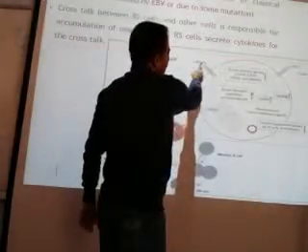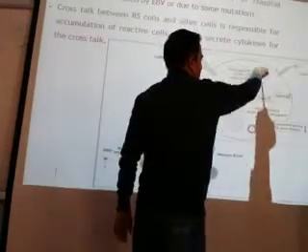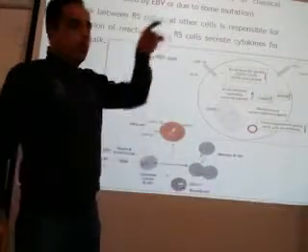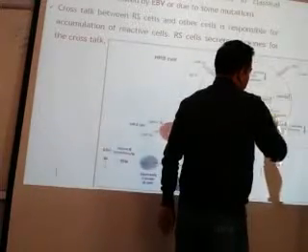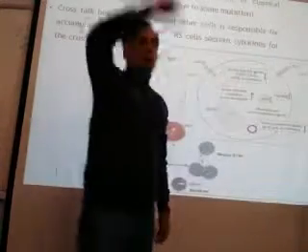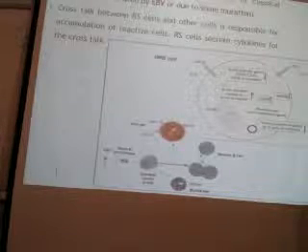And also LMP2A will give more signals or decrease the B cell specific genes. But more you have to remember this one, LMP1. Through NF-kappa B or methyltransferase, it will cause more surviving signals and decrease the activity of the tumor suppressor genes, so there is more formation of the tumors. Have a complete look at this one. If you have any questions, you can ask.